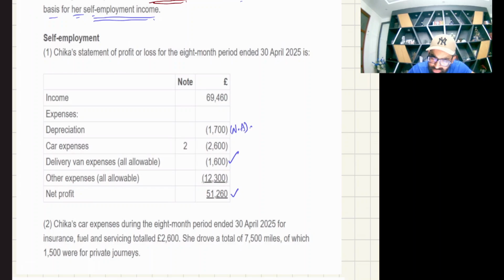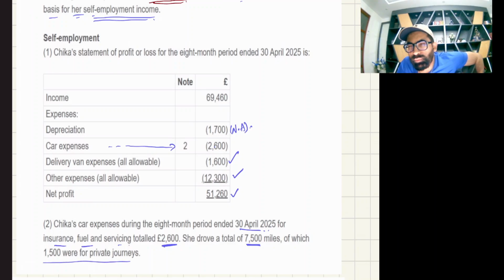This is allowed, no adjustment. This is allowed, no adjustment. For allowable expenses, no adjustment. Now the last thing left is the car. Chika's car expenses during the 8 months period to 30th April 2025 for insurance, fuel, and so on total 2600. She drove a total of 7500 miles, of which 1500 were for private journeys.